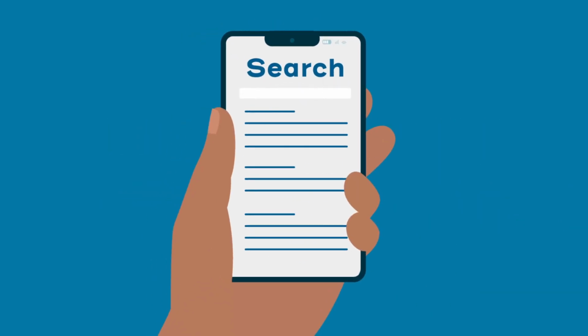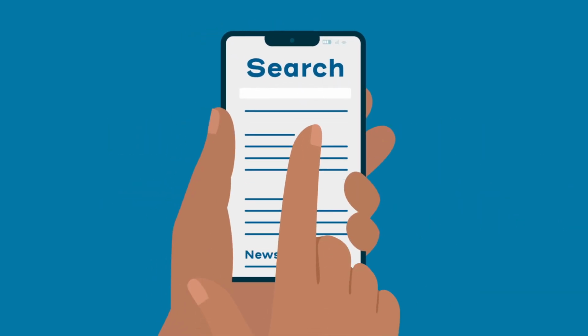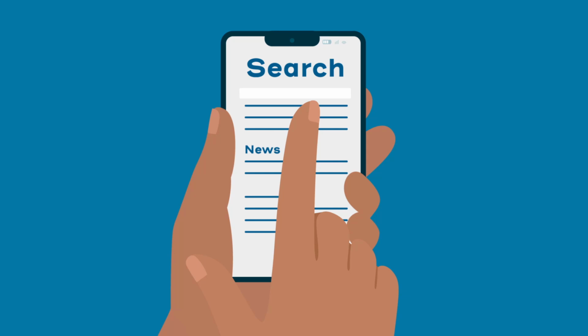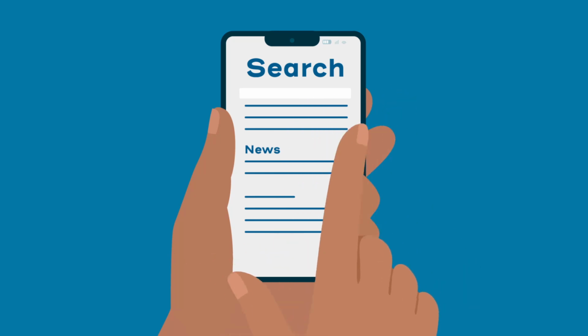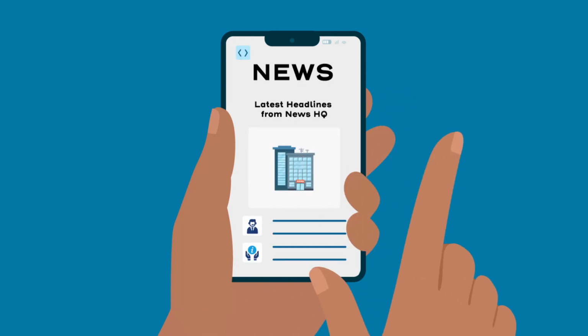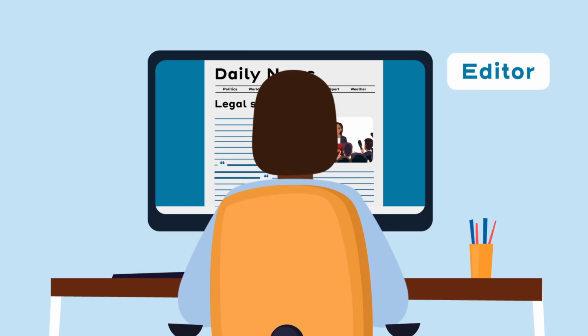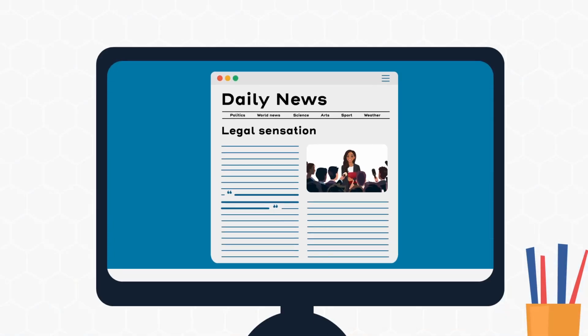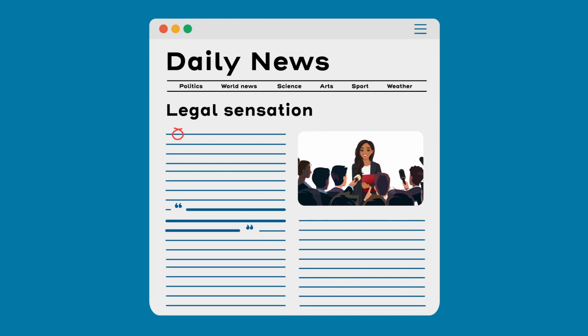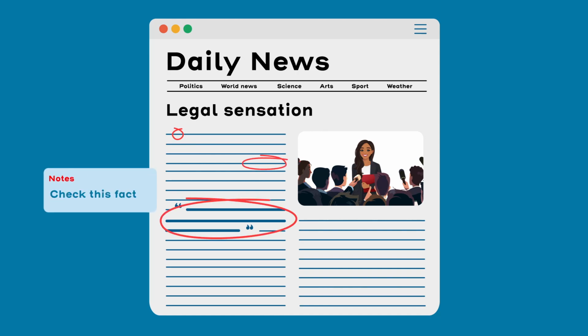You can start by looking for sources that you know and trust. Do you see any news organizations that you recognize? Although no source is perfect, news outlets typically follow practices to ensure the quality of their content. Major news organizations have editors who review stories before they're published and correct mistakes that may slip in.